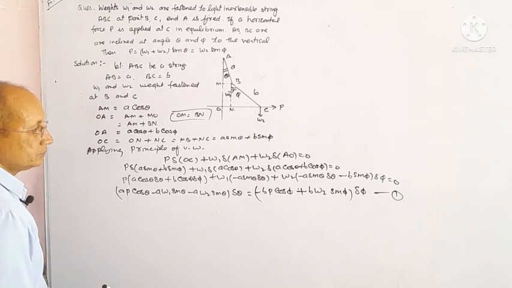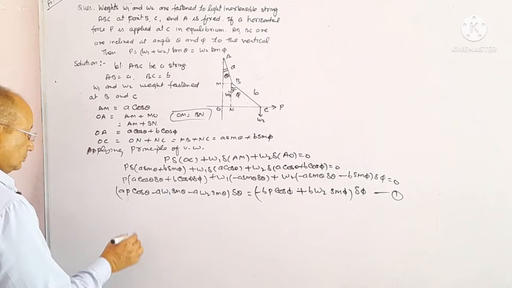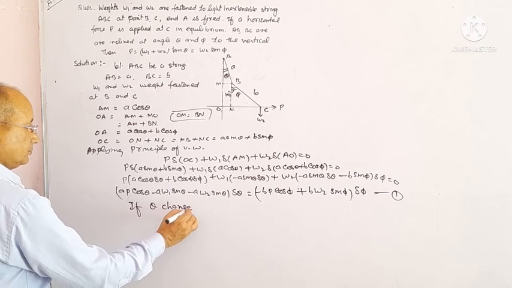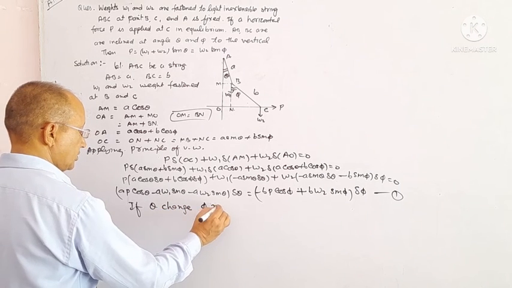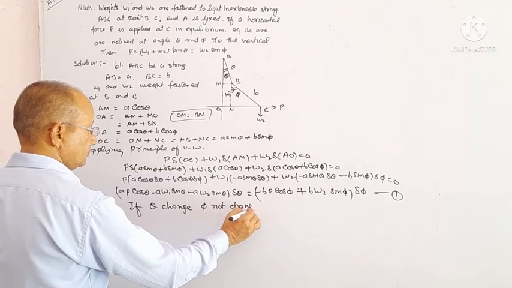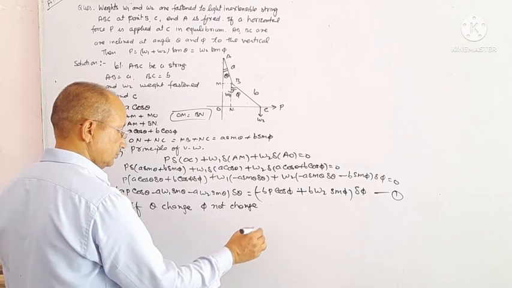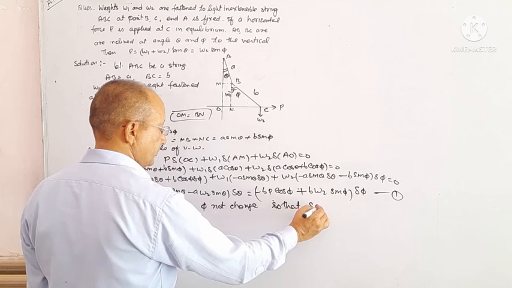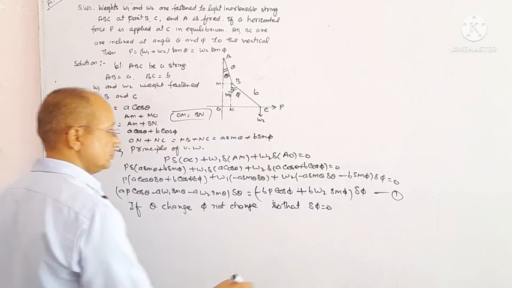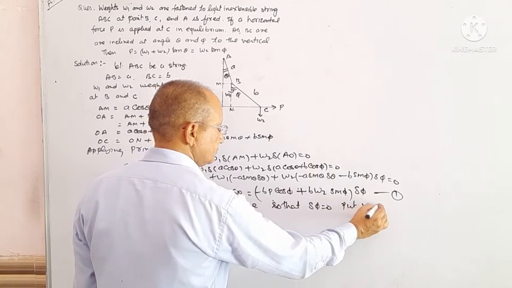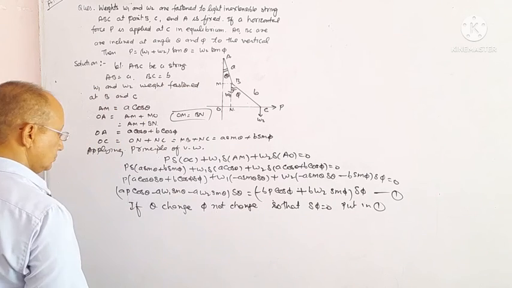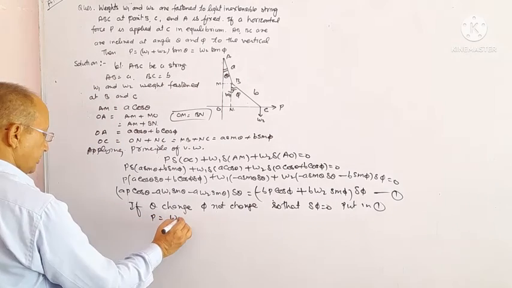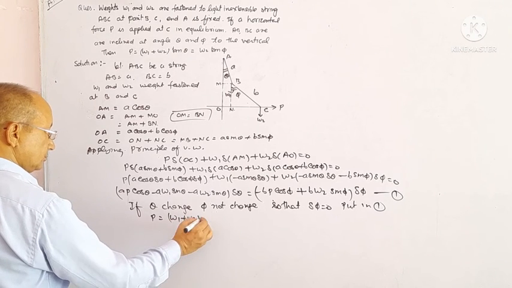If theta changes, phi does not change, so that delta phi equals to 0. Put in 1. We get P equals to W1 plus W2 tan theta.